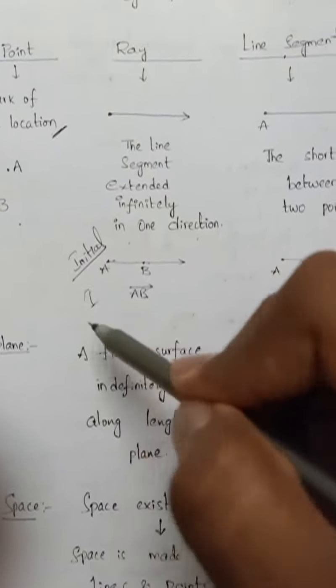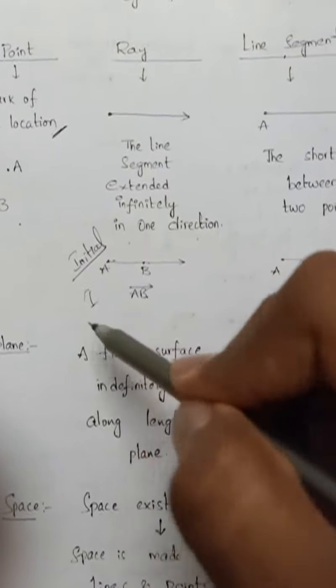Now, types of angles. Whenever we speak of the amount of an angle, it is measured in degrees. If the amount of the angle is greater than 0 and less than 90, it is an acute angle. If it is exactly 90 degrees, it is a right angle. If it is greater than 90 and less than 180, it is an obtuse angle. And if it is exactly equal to 180 degrees, it is a straight angle. Greater than 180 and less than 360 is a reflex angle. If it is exactly equal to 360, it is a complete angle. And if it is exactly equal to 0 degrees, it is a zero angle.